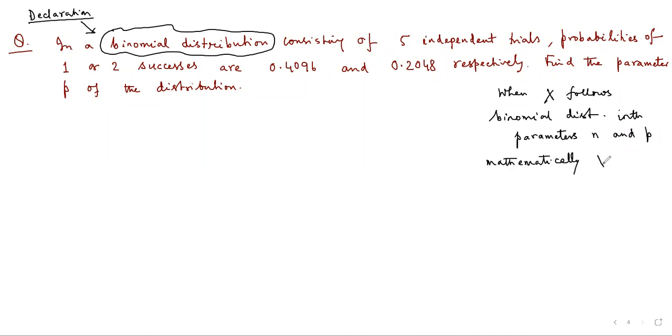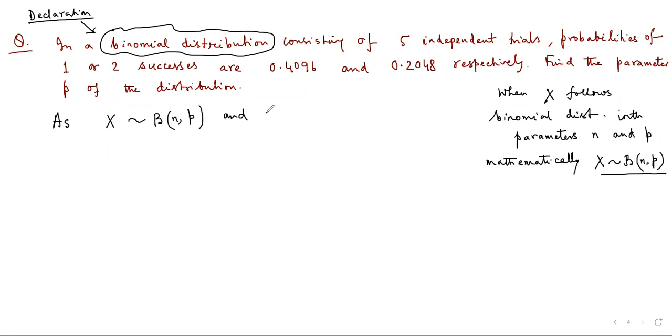Mathematically we write it as X follows a binomial distribution with parameters n and p. This notation you keep in mind, because it saves our time; we don't have to write it in a sentence. Whatever random variable the question setter is talking about, it is following a binomial distribution with parameters n and p,